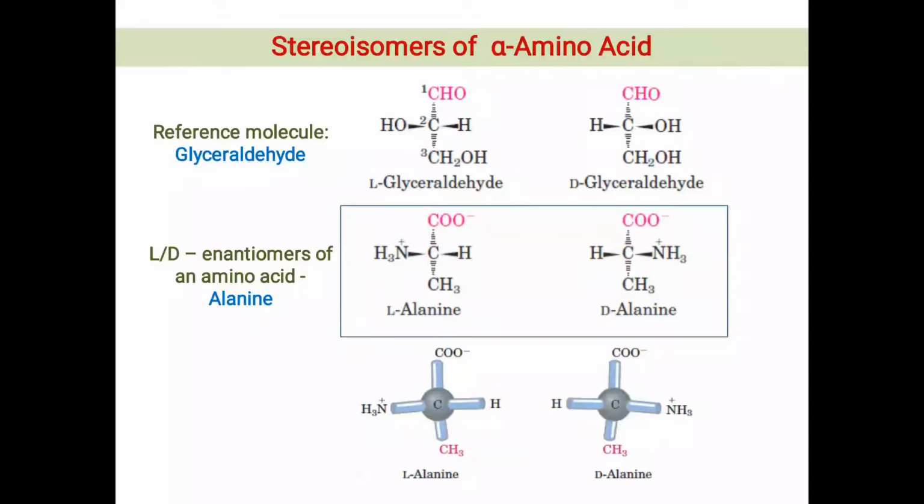So the arrangement of these 4 groups around the central carbon atom can be of 2 types, like the structure of these L and D enantiomers of glyceraldehyde. According to Emil Fischer, for all chiral compounds, stereoisomers having configuration related to that of D-glyceraldehyde are designated as D isomers, and stereoisomers related to L-glyceraldehyde are designated as L isomers.